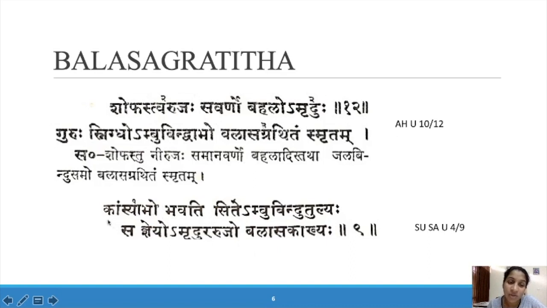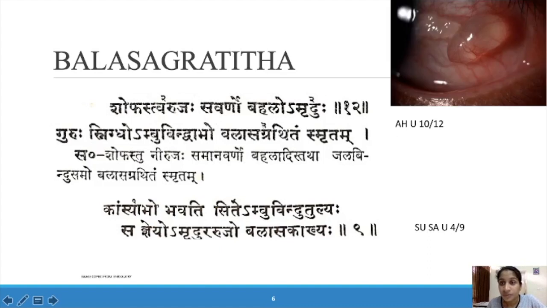Here the Acharya mentions only one extra point, Kamsyabho Bhavati Sithe, so the color is similar to that of bronze. This is according to Sushruta Samhita. It is also mentioned that it looks like a water bubble in the Shukla Bhaga. This is a picture of a retention cyst in the conjunctival region. It looks like this, right? Shopha, there is a swelling. Arujaha, Savarno, same color. Bahalo, it is hard, thick and shining. Ambu Bindwapho, it looks like a water drop, right? So this is Balasa Grathita.